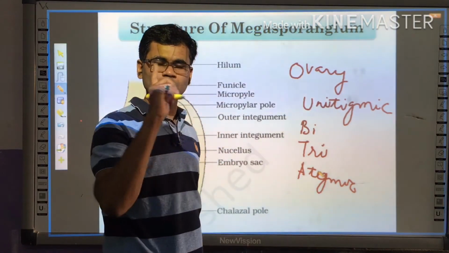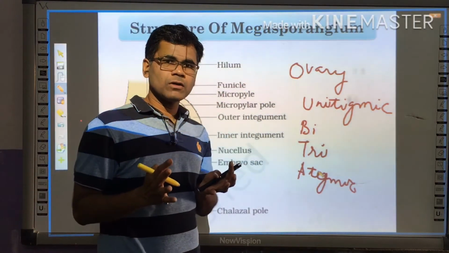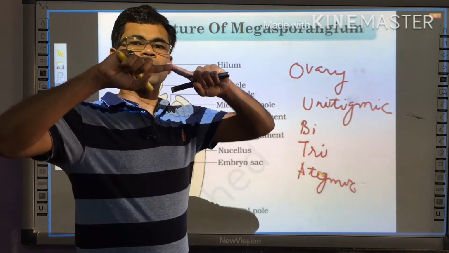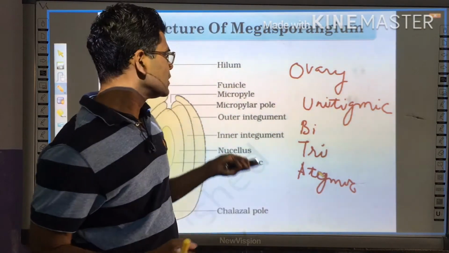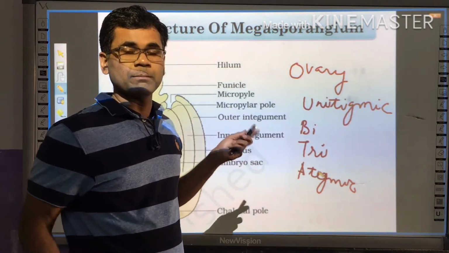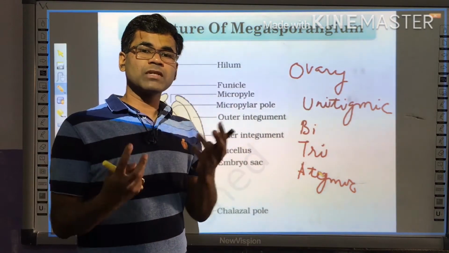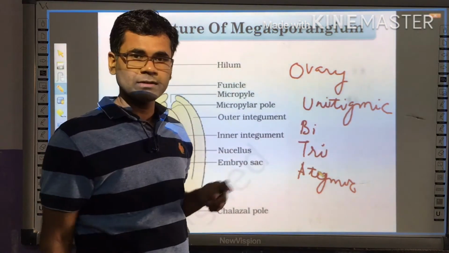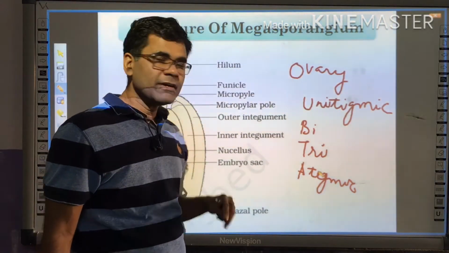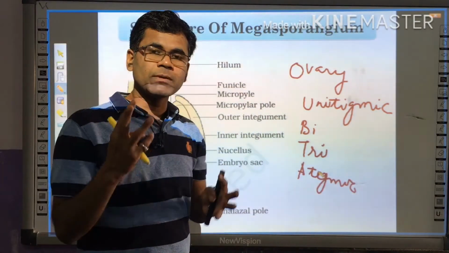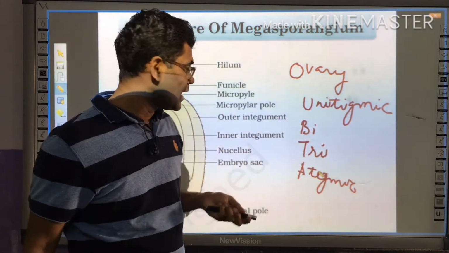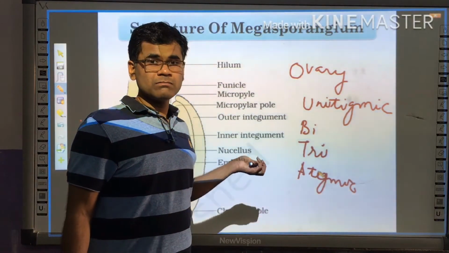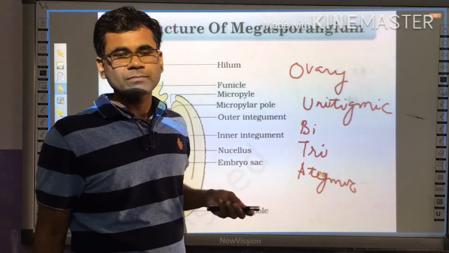Unitegmic. Uni means one. So if the nucellus is covered by only one integument, it is called unitegmic. Bitegmic. If the nucellus is covered by two integuments, it is called bitegmic. Tritegmic. If it is covered by three integuments, it is called tritegmic. And ategmic. This is the property of parasitic plants.